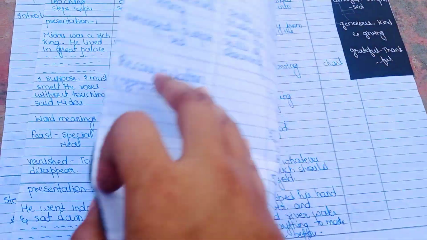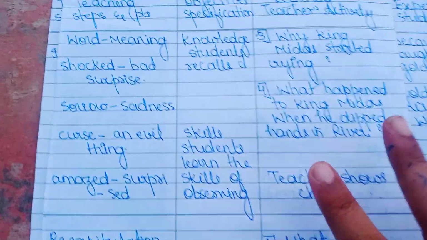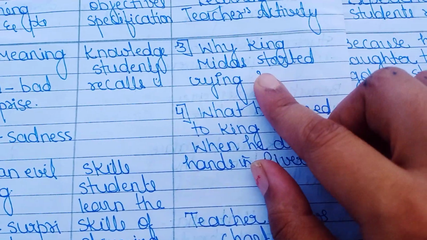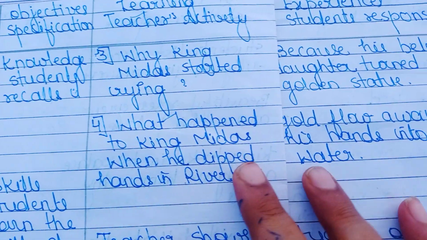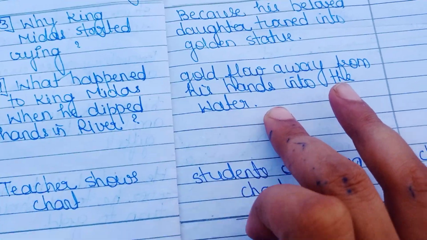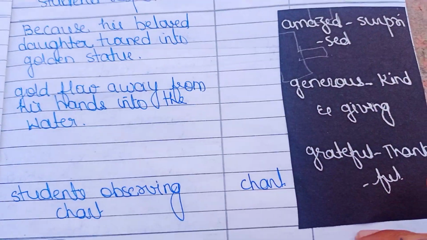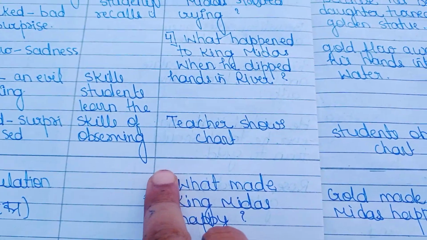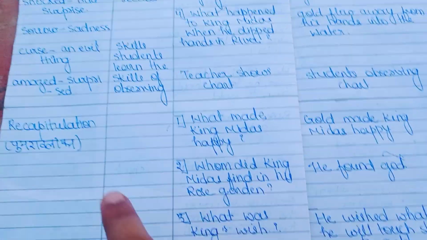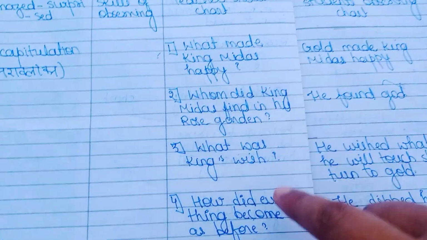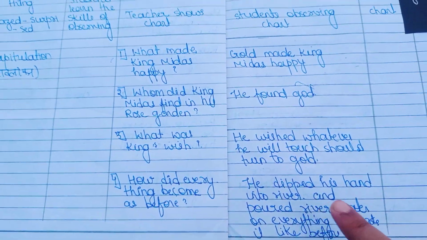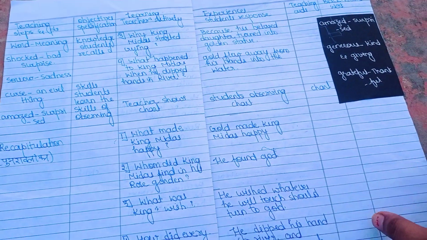Now let's turn the page and let's see the rest of presentation 2. Word meaning, you can see here, this is the rest of presentation 2. Questions, you can see 3 or 4 questions, and these are all the expected answers that we expect from students. Here are our word meanings. Here the teacher shows a chart, students observe the chart, and the teaching aid is the chart. Here you can see recapitulation, I have added 4 questions here. These are all the answers that we expect from students. You can see the overall look.